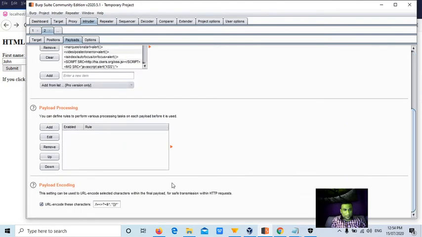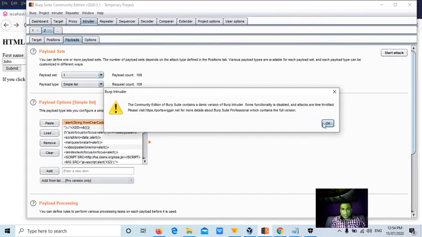in the intruder feature, very important guys, you need to uncheck this, encode these characters, because what happens is these script tags will be converted into HTML entities while sending to the server. So they will become invalid and they will not be executed. This is a very critical step. Start attack. I am doing this in a noobish way, so I don't follow this approach myself, guys, but I am showing you so that without spending hundreds of hours, you will be more confident.